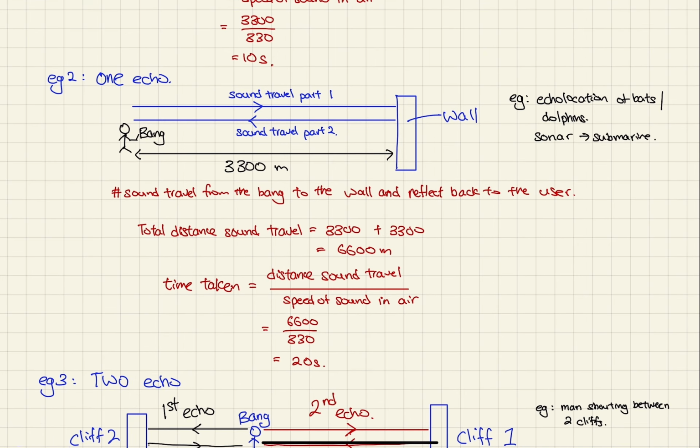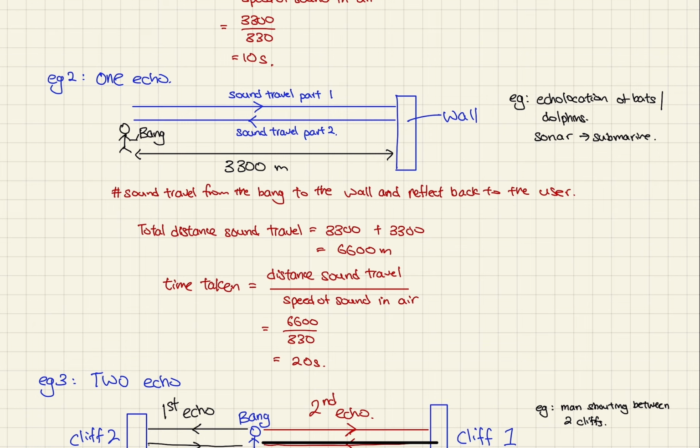The second one is when there's one echo only. Just want to go through with you how the example will be. There's a person down here that will create a sound. There is a wall down here. The sound will travel from the bang to the wall, and get reflected back to the person that is listening. So this guy bangs, creates a bang sound, and he also listens. Examples of these are echolocation of bats and dolphins, or the sonar used by submarines.